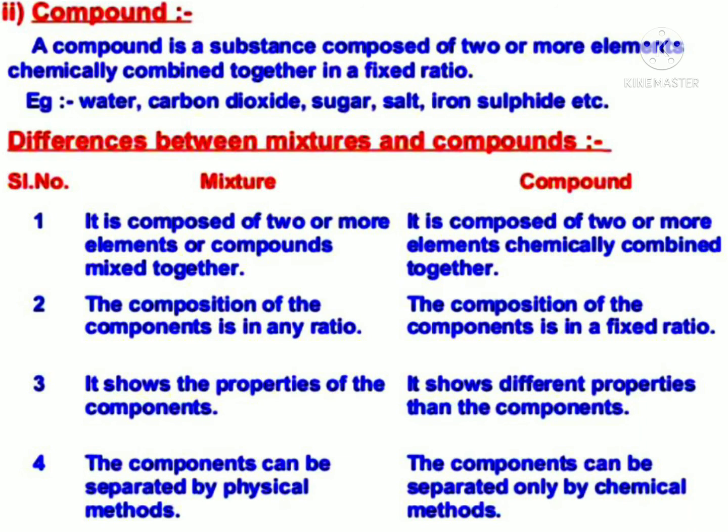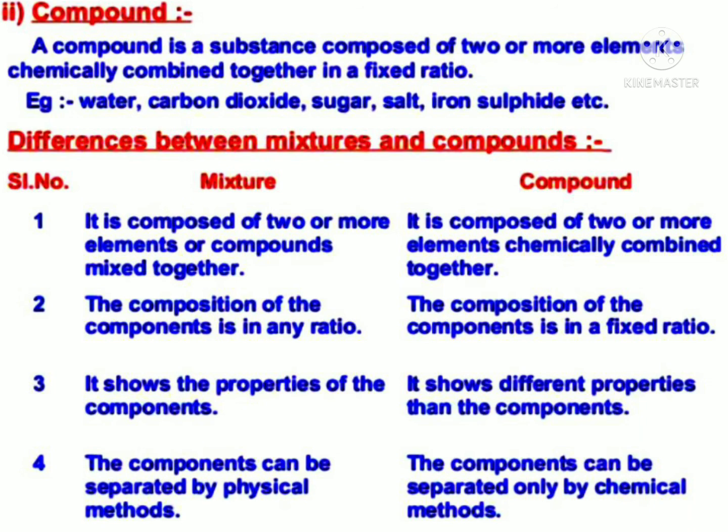Next, let us learn about a compound. A compound is a substance composed of two or more elements chemically combined together in a fixed ratio. Examples: water, carbon dioxide, sugar, salt, iron sulfide, etc.